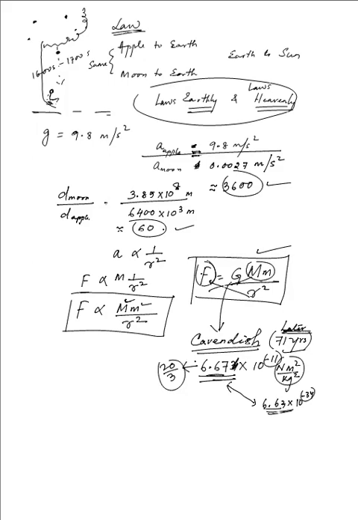Now, this is what the entire picture looks like. Because the laws are the same for earthly as well as heavenly objects, any two objects m1 and m2, separated by a distance r, will have a force. Let us say that F12 is the force on 1 due to 2.